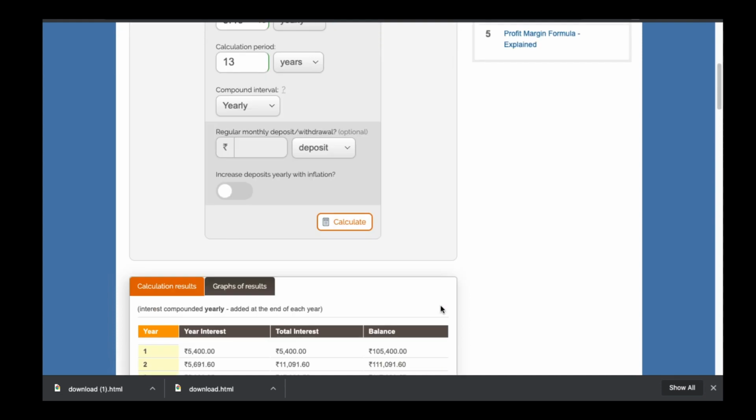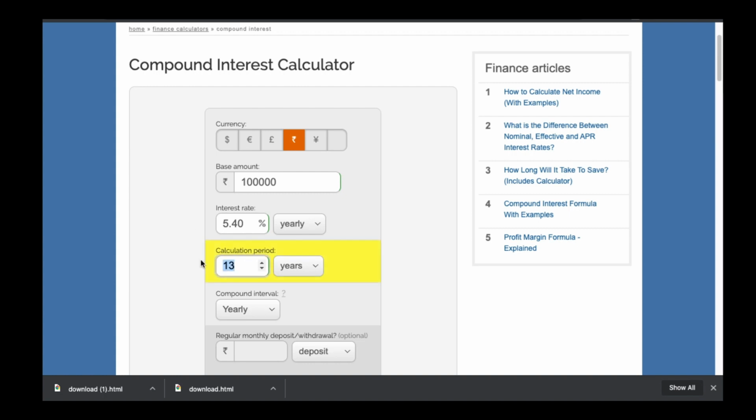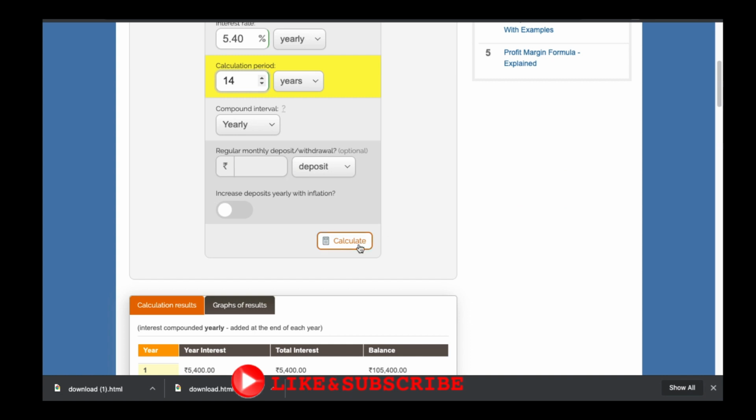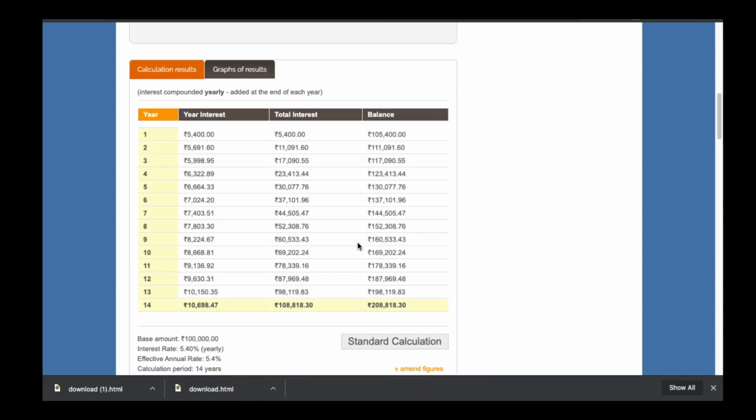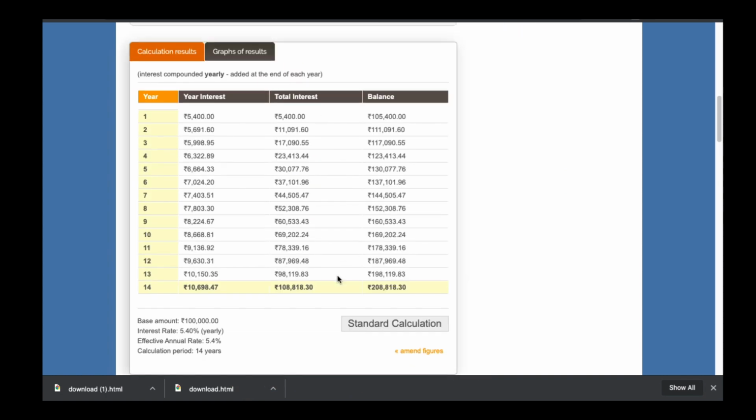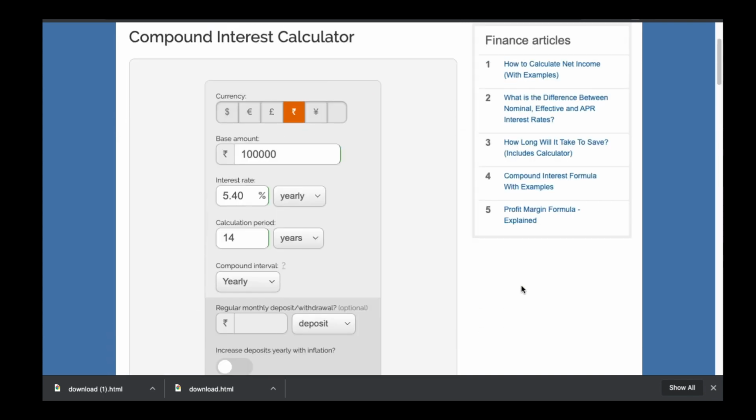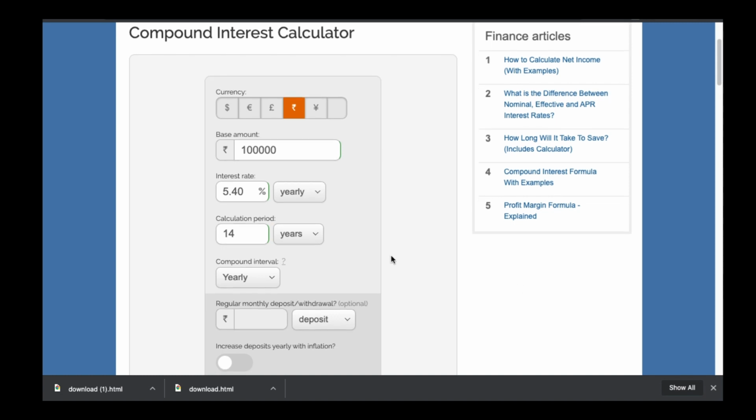So I am adding another 1 year. Overall the tenure of our FD will become 14 years here. I am again clicking on calculate. So after 14 years we are getting an interest of 1,08,000 rupees and our amount is almost double here. It is 2,08,000 rupees. So like this we can calculate our returns on FDs for any bank, not only for State Bank of India. And for State Bank of India it is taking almost 14 years with this interest rate to double our FD amount.